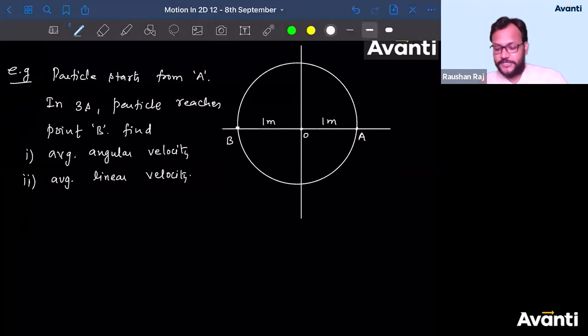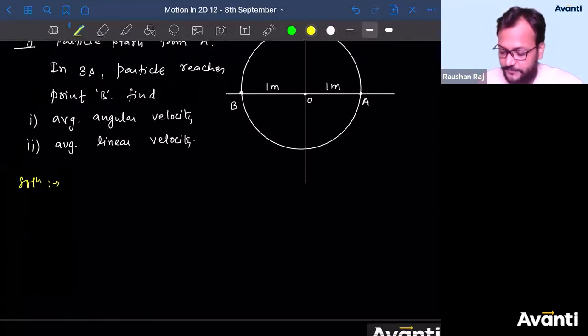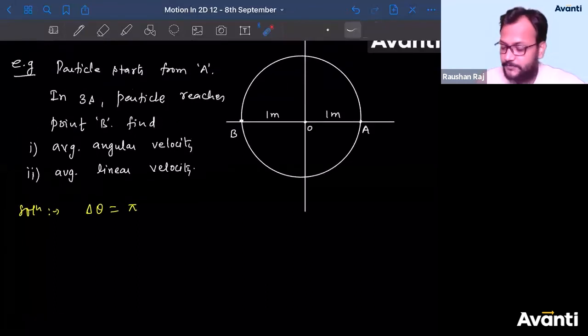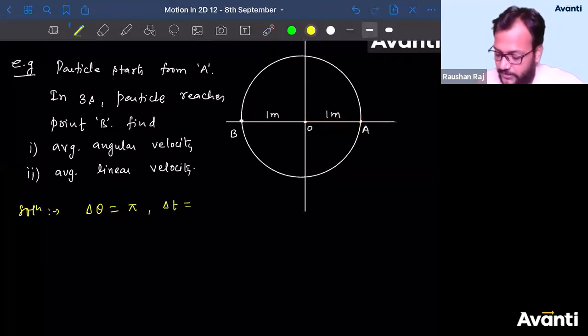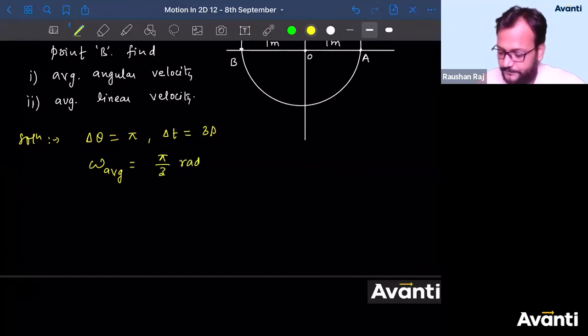Dekho. So what is the angular velocity? Average angular velocity. So we need to find what is the angular displacement. What is the angular displacement, guys? Tell me. So angular displacement is nothing but delta theta is nothing but pi. So initially particle was here, so from here till this point. What is the time taken, bachcha log? So time taken is nothing but 3 seconds. All right. So I'll say average angular velocity is nothing but pi by 3 radian per second.